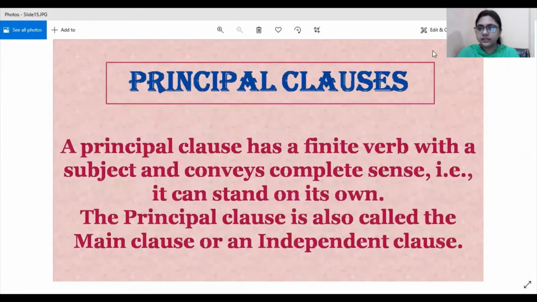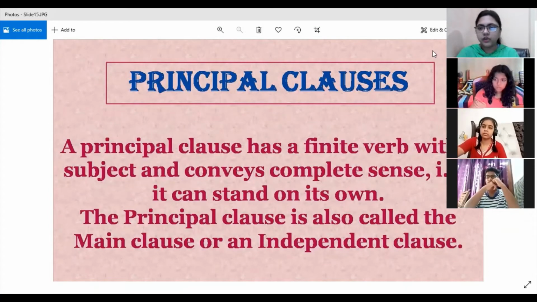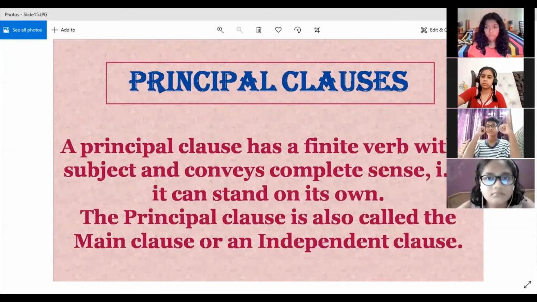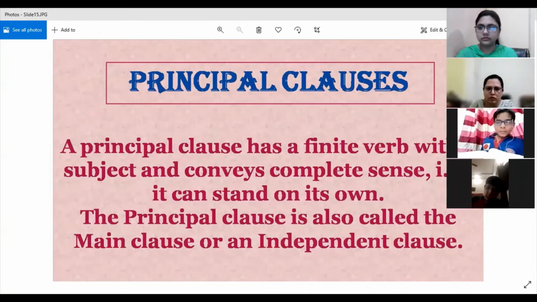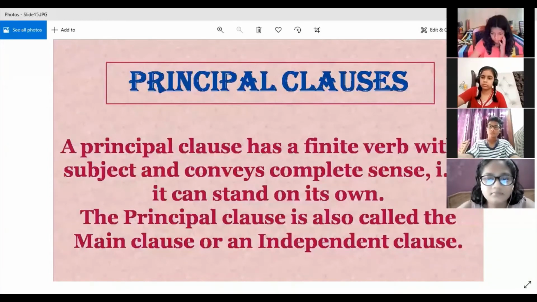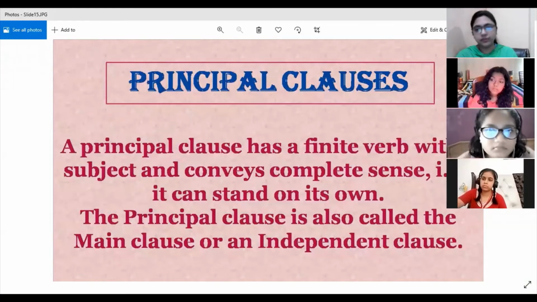Fine. So the first part of the clause which was there in that sentence, he failed because he did not work hard. So can you now give the type of clause he failed was? What type of clause was he failed? Yes, Yashi? Principal clause. Very good. It was a principal clause because it could stand on its own. Fine. So for a group of words to be a clause, all these conditions should be fulfilled.